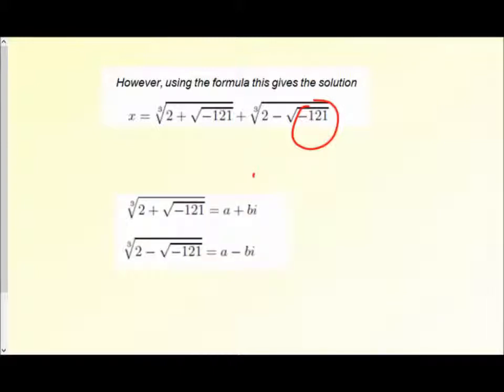So if we take these two separate parts here and call them a plus bi, where i, as we now know, is this imaginary number, the square root of -1, which obviously they wouldn't have used that notation at the time.